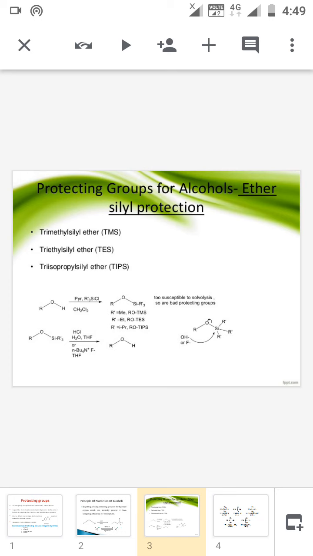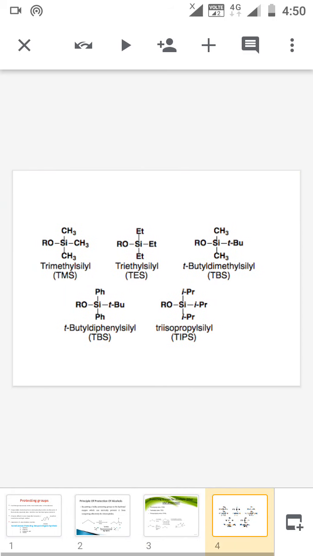And after the desired reaction we can easily deprotect the protective group by using acid hydrolysis. These are the protected forms of the alcohol with the silyl group, the TMS, TES. The hydrogen in the hydroxyl group and the chlorine in the silyl group are eliminated. So these are the protected forms of the hydroxyl group by using silyl alkane.